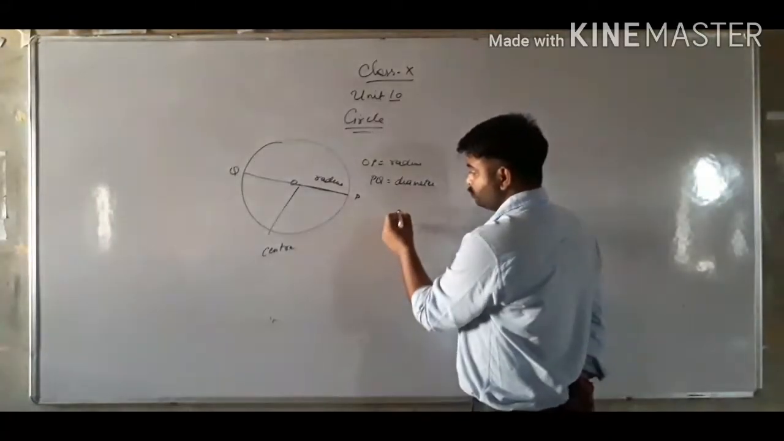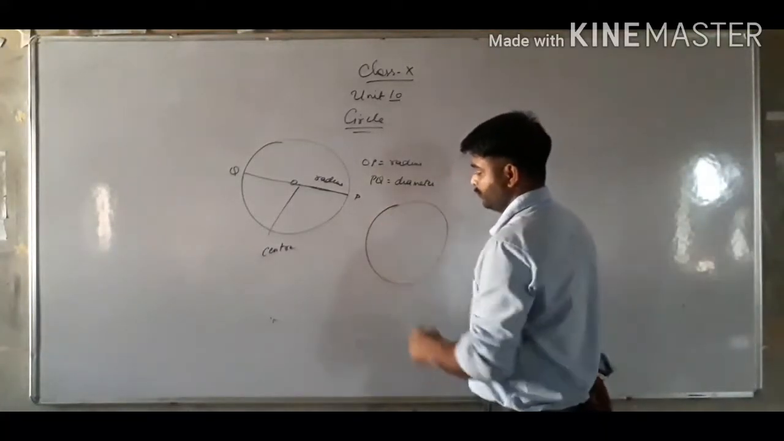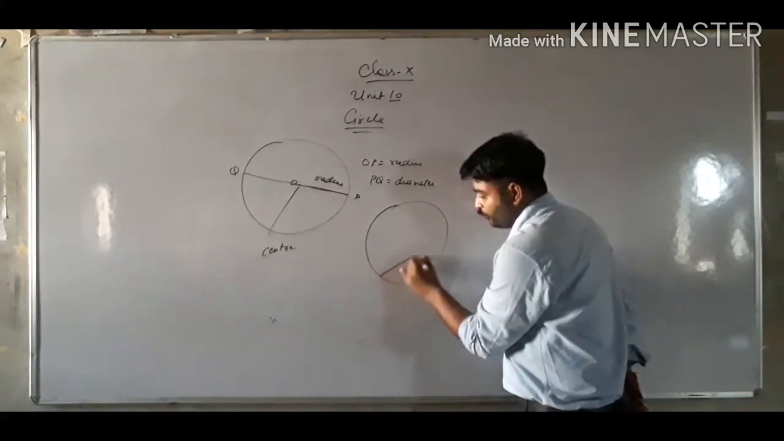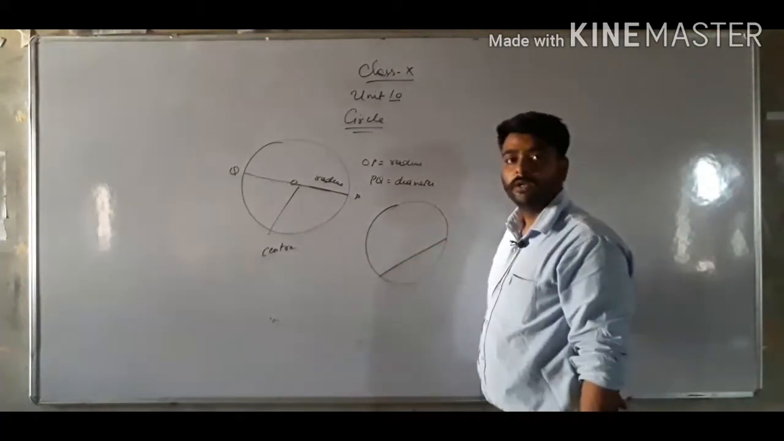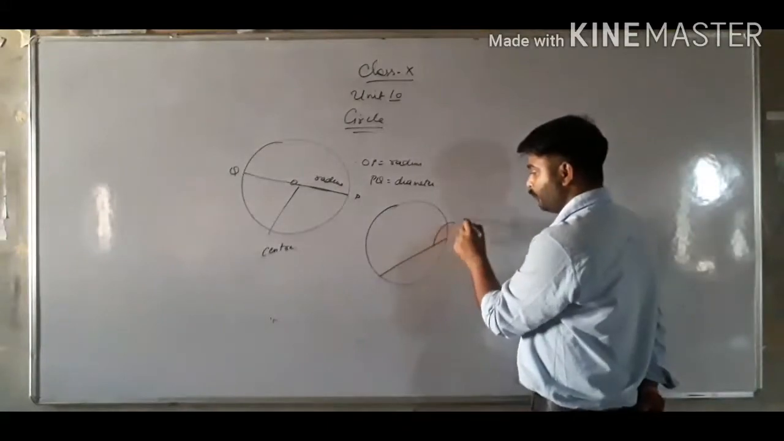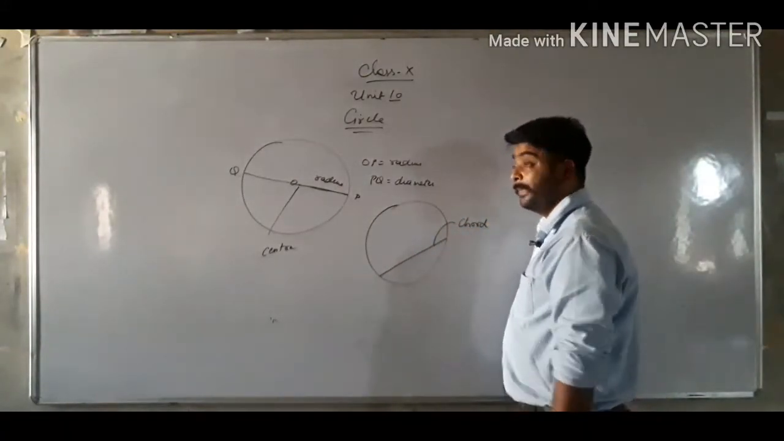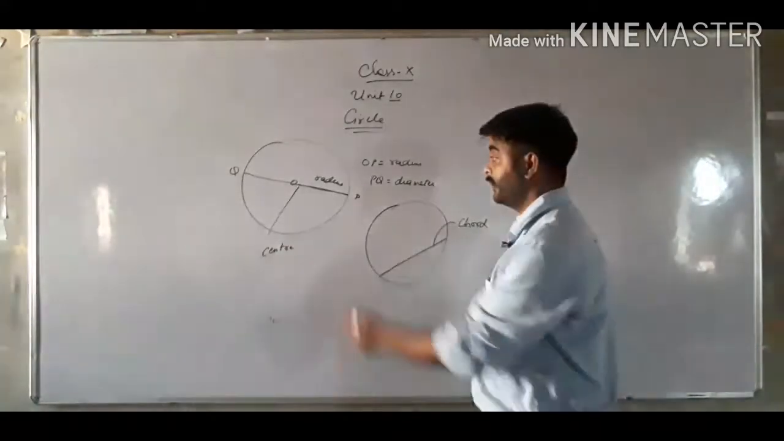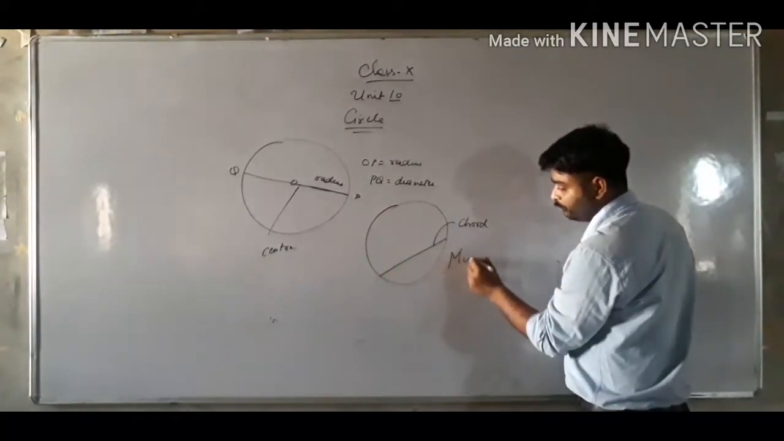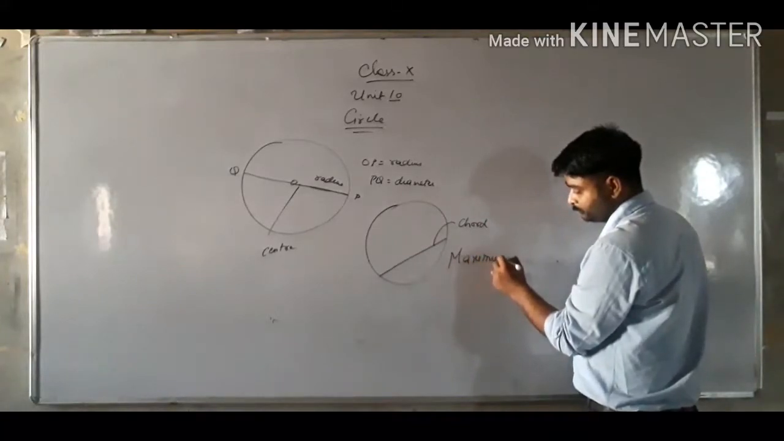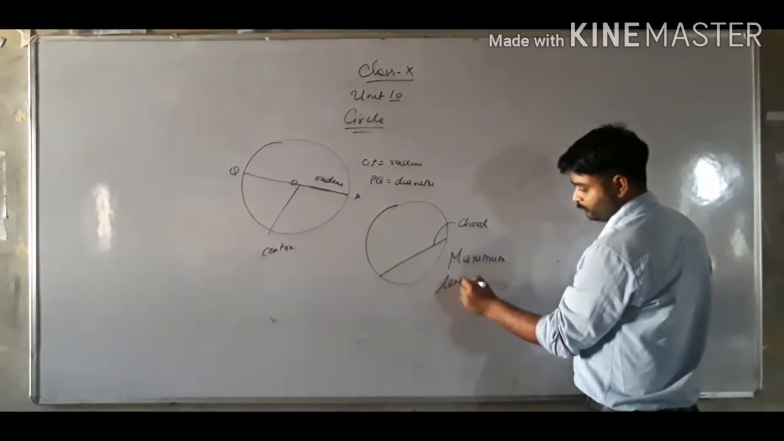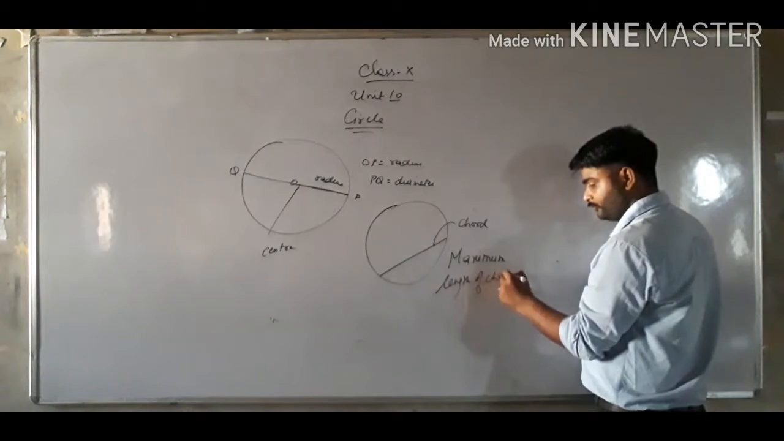Now class, a line touching two points of a circle is known as a chord. The maximum length of the chord is equal to the diameter.